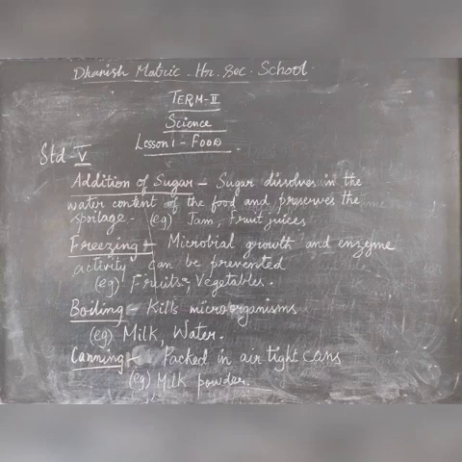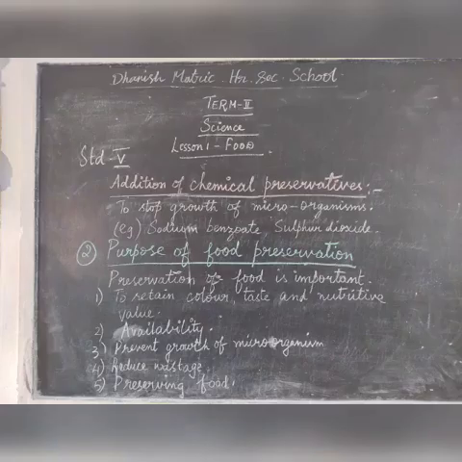Canning and bottling. In this method, food is packed in airtight cans so that germs do not grow on them. Example, milk powder. Milk powder is packed in airtight cans so that the germs cannot enter the food and spoil it.